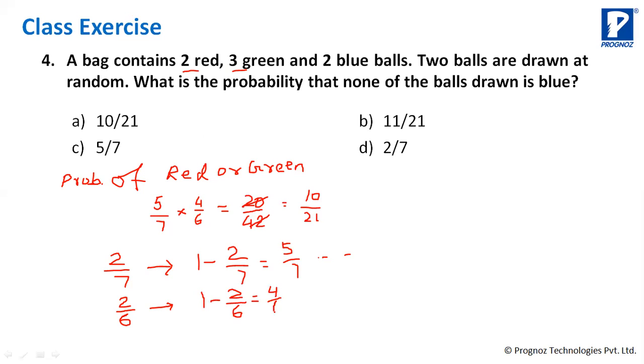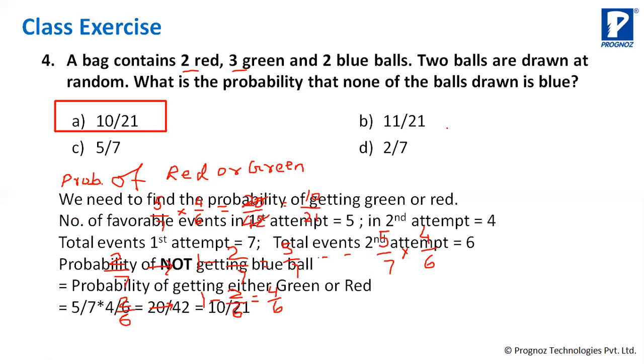So first time the probability of not getting blue is 5 by 7. Second time the probability of not getting blue is 4 by 6. So it will be 5 by 7 into 4 by 6. This is another way which you can do. Answer will be same. 20 by 42, which will be equal to 10 by 21. So answer is 10 by 21.